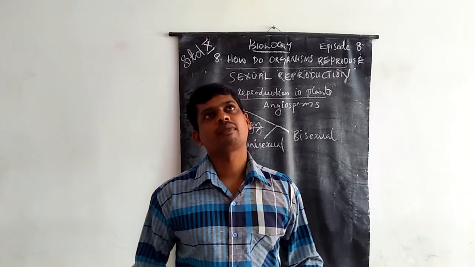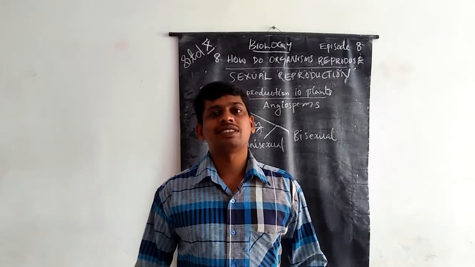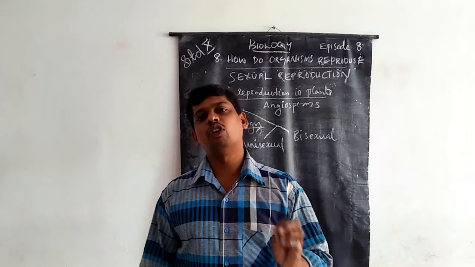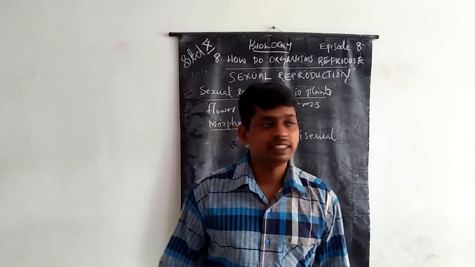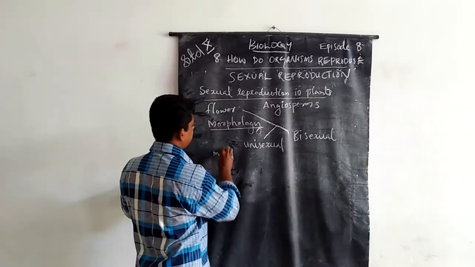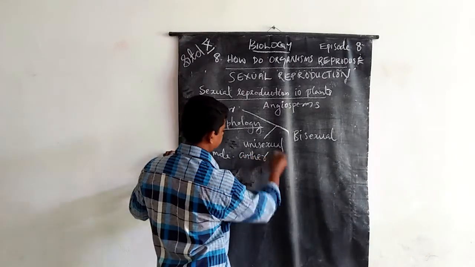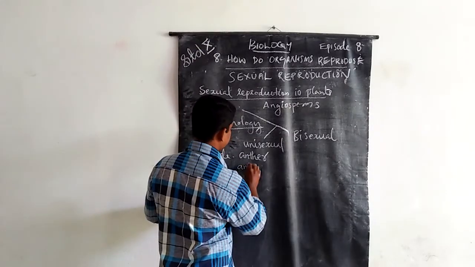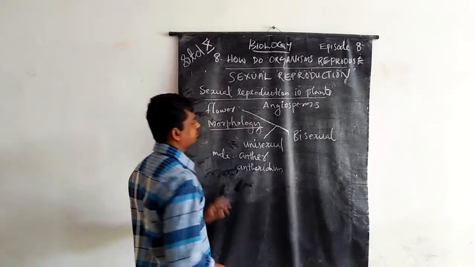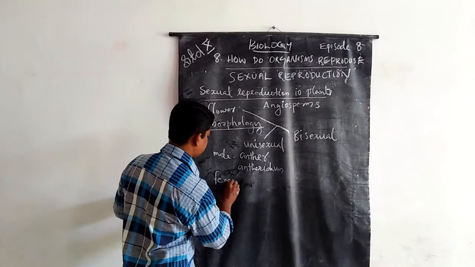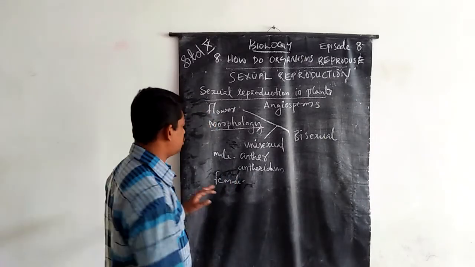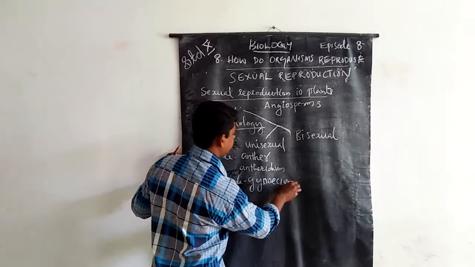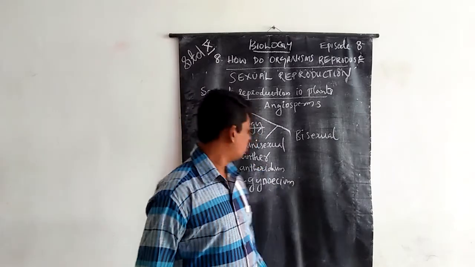But before that, knowing about the flower's reproductive structures: the male reproductive structure of a flower is known as the androecium, with the anther, and the female is the gynoecium.